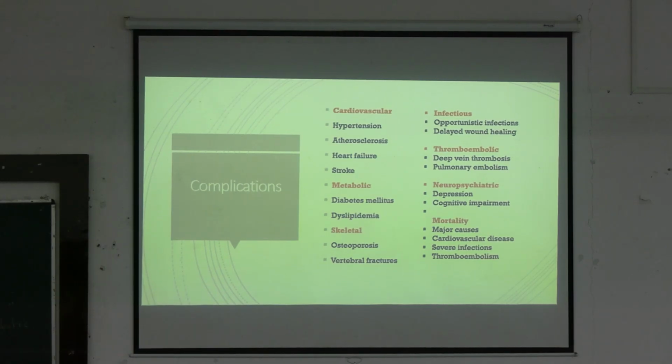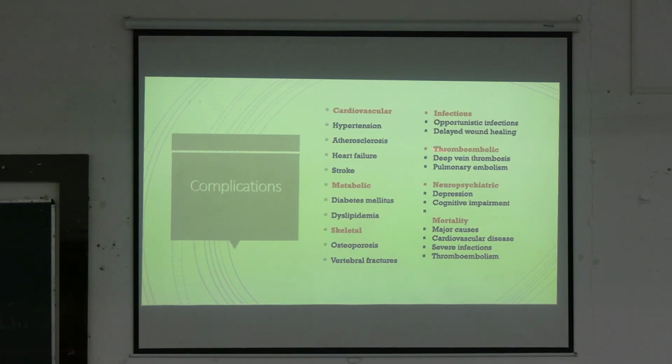So for the complications, these are similar to the excess cortisol functions only. From cardiovascular, there is hypertension, atherosclerosis, heart failure. In case of metabolic, there is diabetes and dyslipidemia. And in case of skeletal, there will be osteoporosis and vertebral fractures.